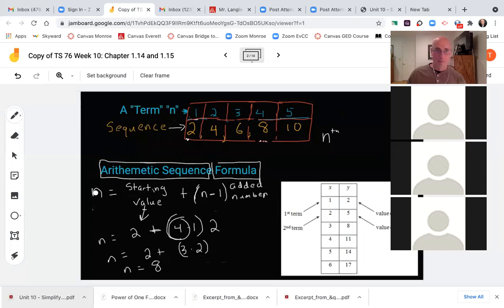That formula is n, that's supposed to be an n there, okay, and we'll get into what that means, equals the starting value in the sequence.